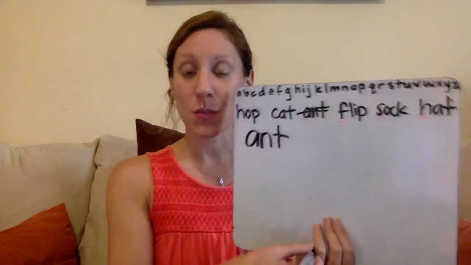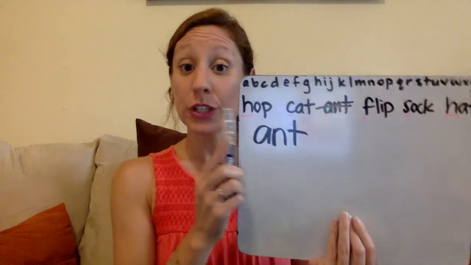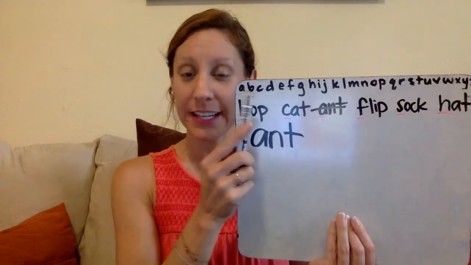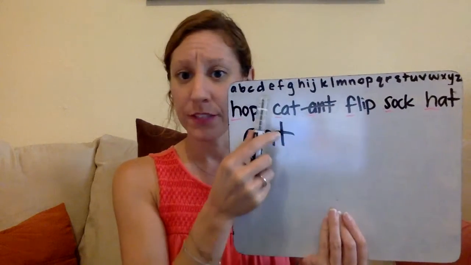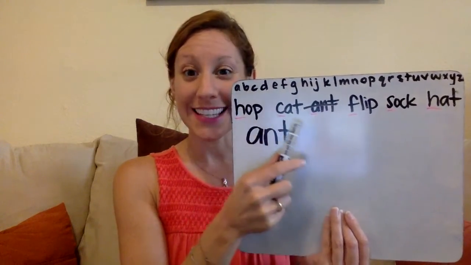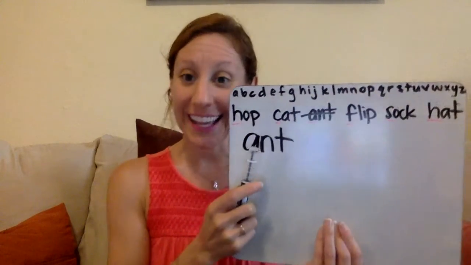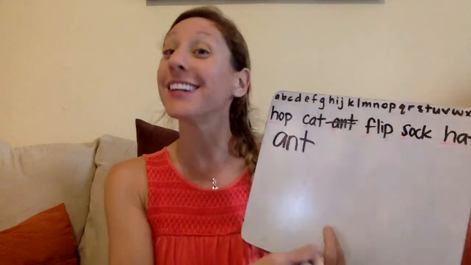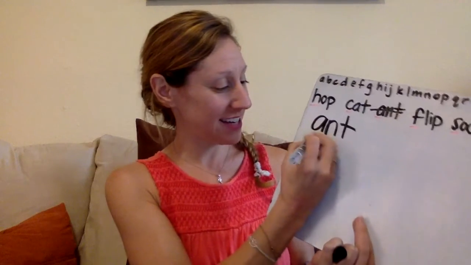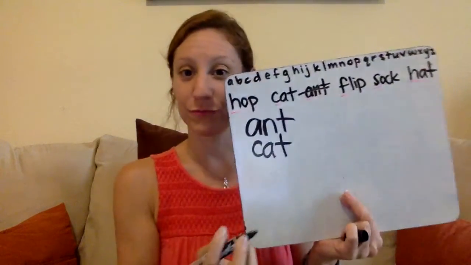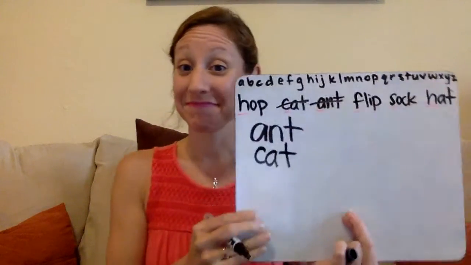How about the next one? So you can go through A, we did. B, I don't see a B. C, ooh, I see a C right here. So after ant comes cat. Ant, cat. Done.